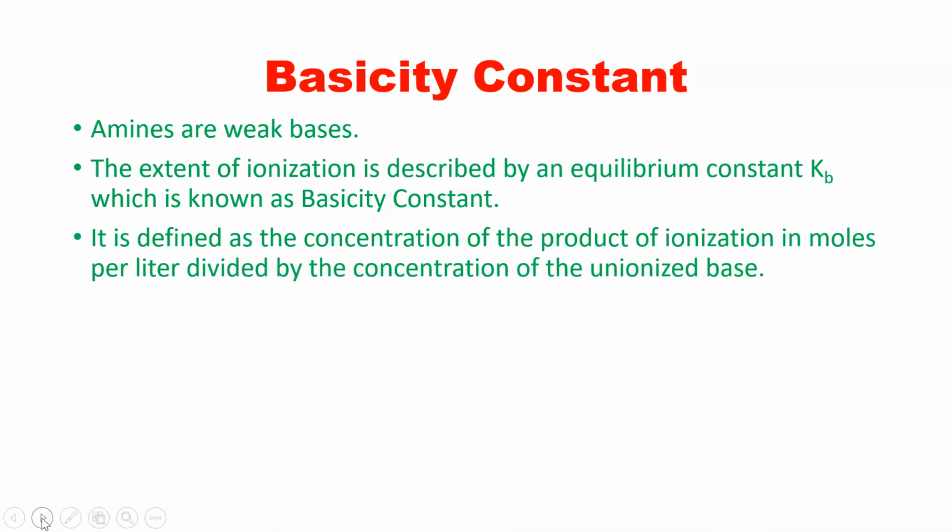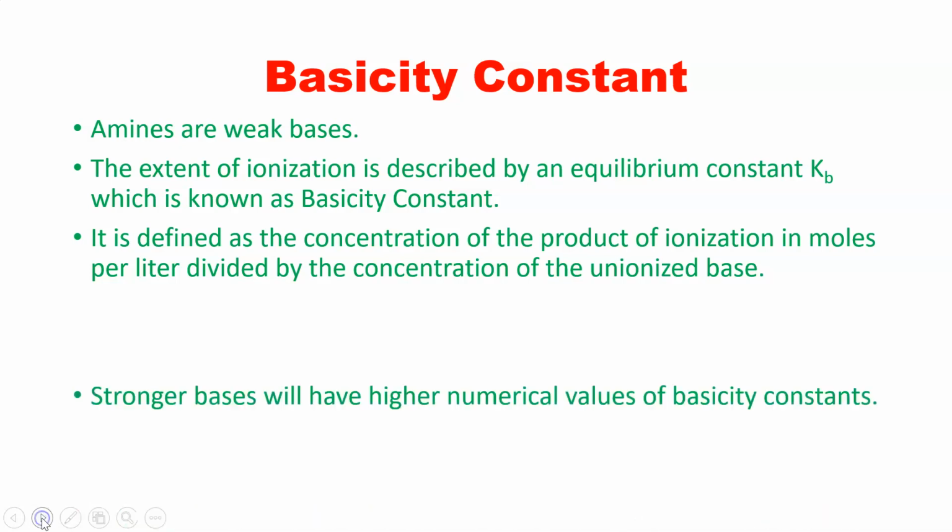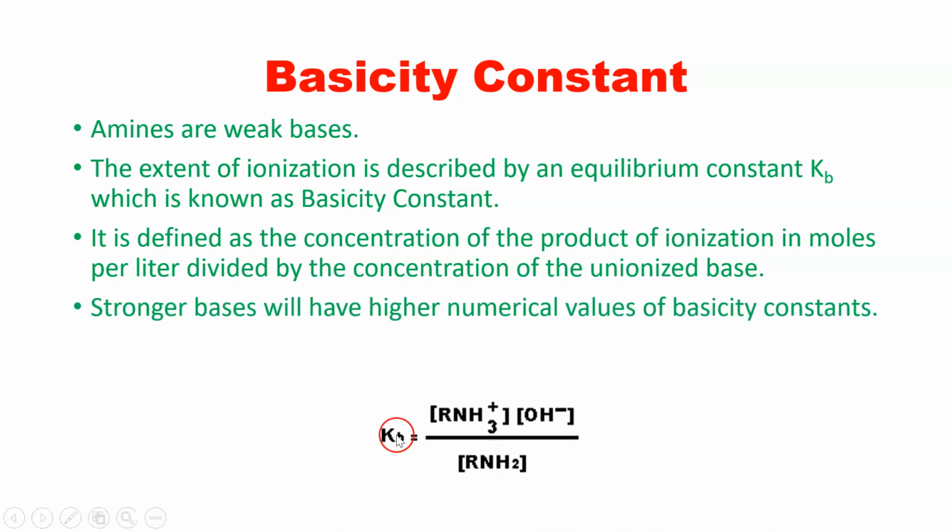It is defined as the concentration of product of ionization in moles per liter divided by the concentration of unionized base. So let us see the formula for it. The formula for Kb is the concentration of the ionized species, that is RNH3+ and OH-, divided by the unionized species, that is RNH2. When the value of Kb is higher, the base will be stronger. As the value of Kb increases, bases become stronger.